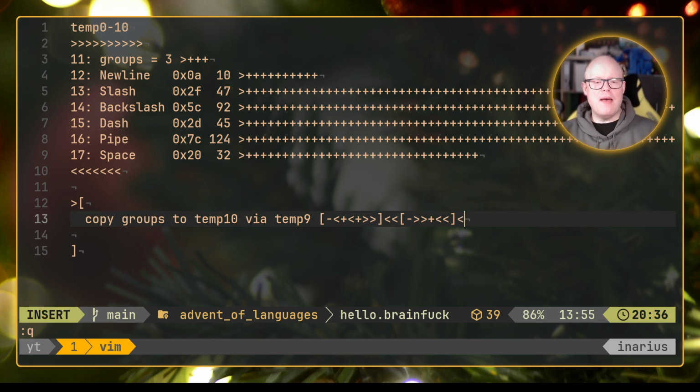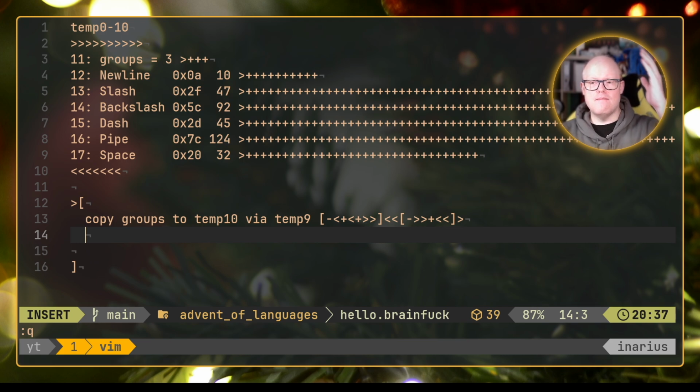Now we need to go forward one address here, because, as always, after each of our operations, for easier reasoning, we want to be at temp 10, the 10th cell of our data. So now we have a copy within our loop to work with, without destroying the outer loop. What we now need, as I've said, is to print spaces, the amount of the iteration minus the group. Do we need to multiply this by 2? No, not yet. We only need this amount of spaces actually.